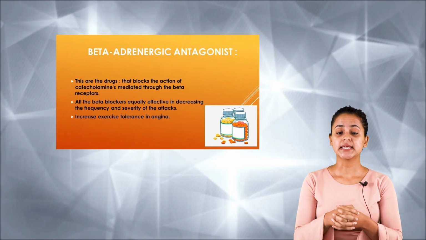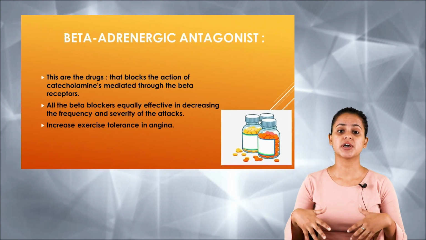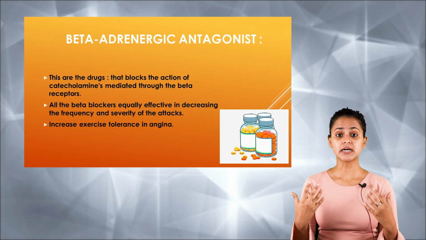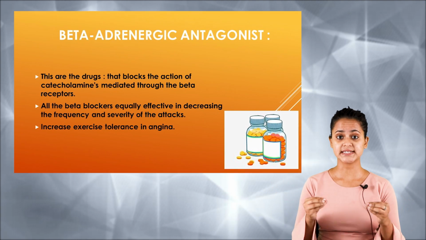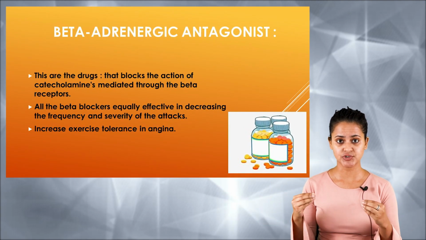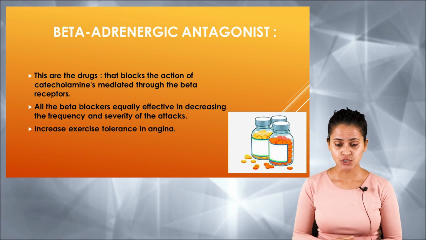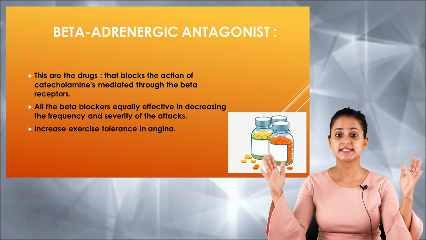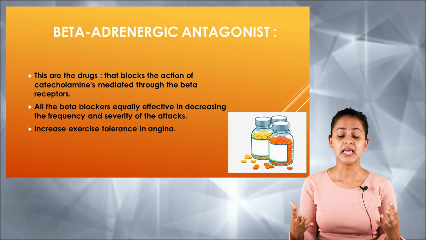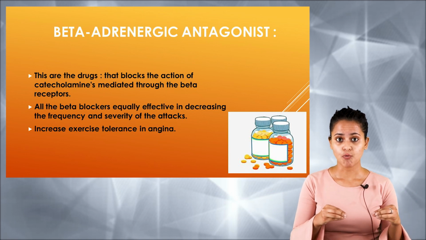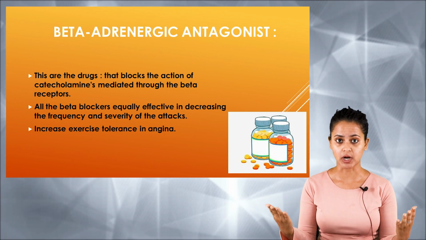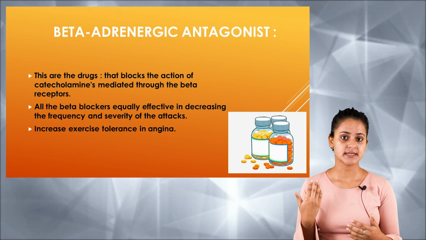Now, in this session we are going to read about the beta adrenergic antagonists. This is the third classification of anti-anginal drugs. As the name itself suggests, it acts as an antagonist, so basically the beta adrenergic receptor is affected by this group of drugs. How it is affecting, let us study now.